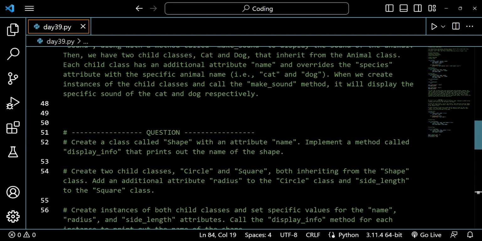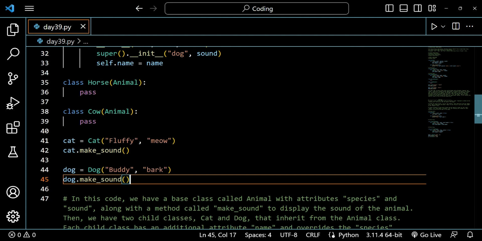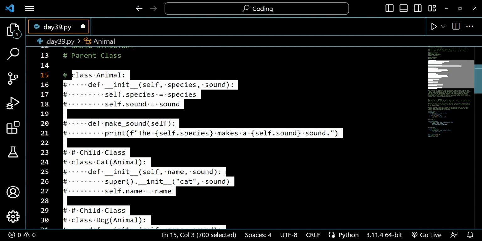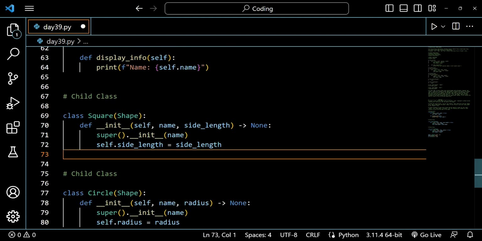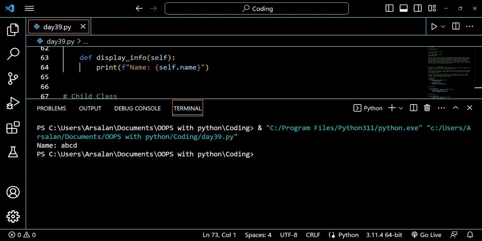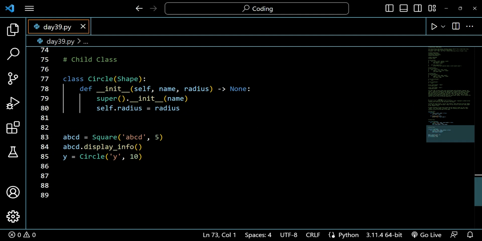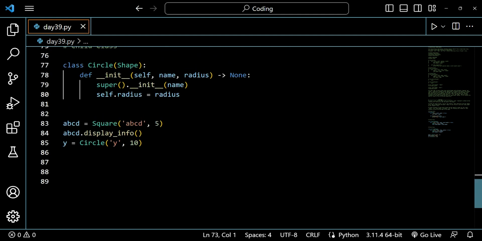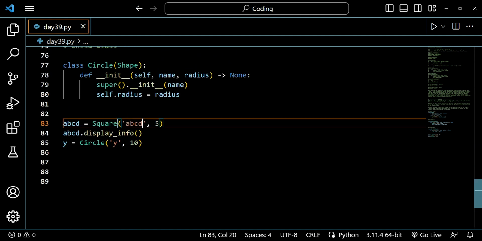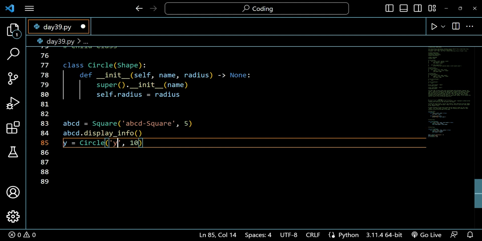Let's comment out the upper section of the code so we do not get confused, and now let's run it again. So as you can see, the name is abcd. I can also write abcd square, so that we know that it's a square, and y circle. You can name it anything.